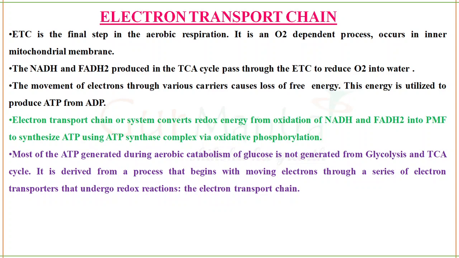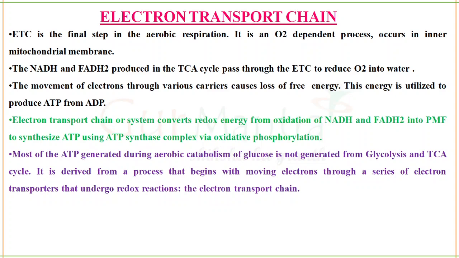While teaching TCA cycle, I told you this important point that NADH and FADH2, these two compounds, are nothing but the electron carriers, which have carried electrons from the glucose, from glycolysis, from TCA cycle. These electron carriers are going to give their electrons in the electron transport chain, where the electrons are transported from one molecule to another molecule.